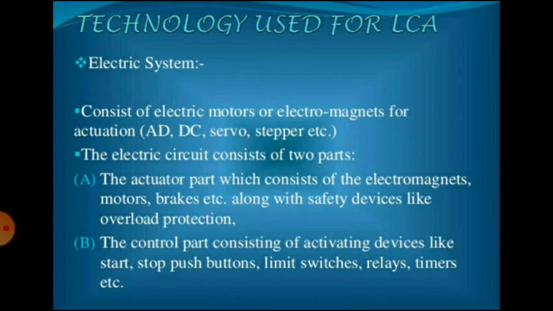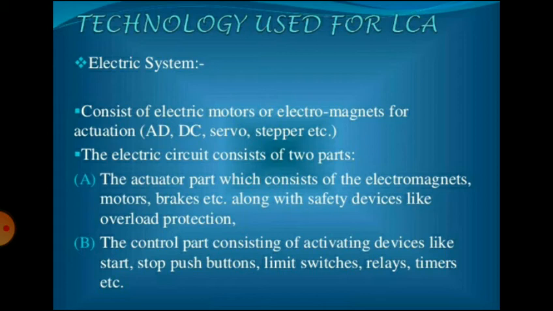The second part is the control part, consisting of activating devices like start and stop push buttons, limit switches, relays, timers, etc. A variety of electric motors, AC, DC, servo, stepper, etc., are available as rotary actuators.